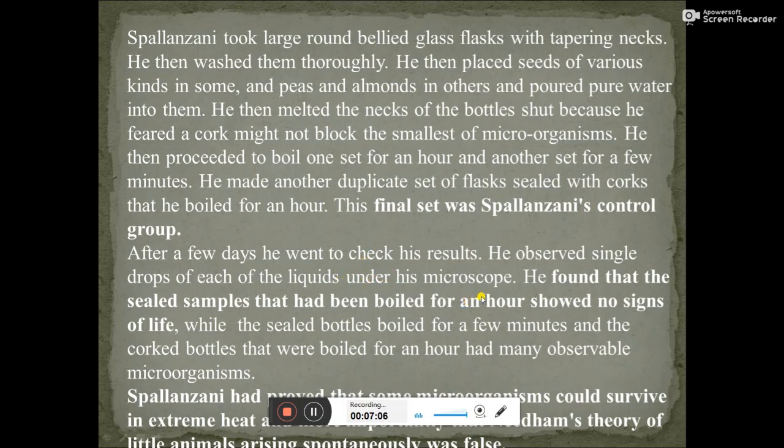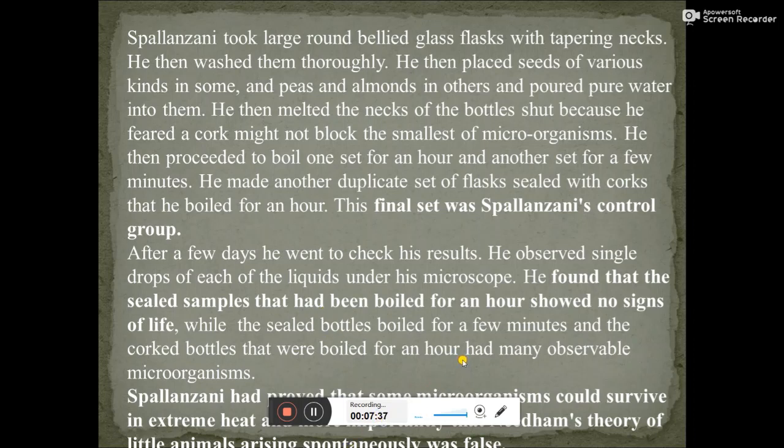He checked every drop under the microscope and found that the sealed samples that had been boiled for 1 hour showed no signs of life, while the sealed bottles boiled for a few minutes and the corked bottles boiled for 1 hour had many observable microorganisms. So even in the corked bottles, some amount of microbes were present, but the ones completely sealed from the air were free from microorganisms.